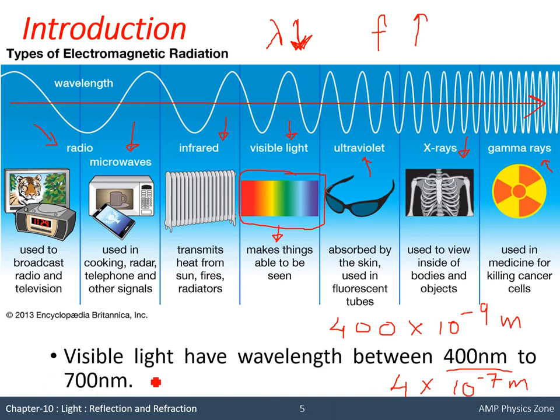Same way 700 nanometer we can write as 7 into 10 raised to minus 7 meter. In some books you can find it like this, 4 into 10 raised to minus 7 meter to 7 into 10 raised to minus 7 meter. This is the range of wavelength of visible light. This we need to remember.